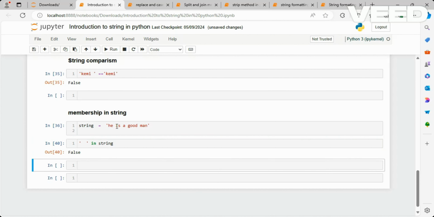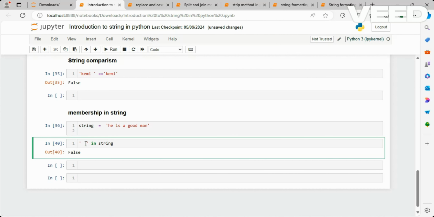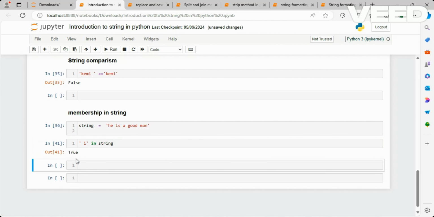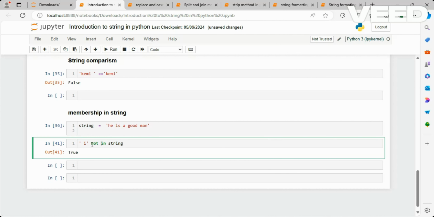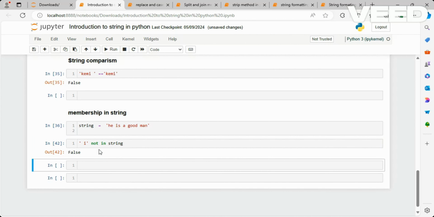So if I put space and I, which is this space and I here, you're going to say true because it is present in the string. And also we can use the not in operator here. So if I use not in here, you're going to get false because that is not true. Good. We are going to be ending this session here and until we meet in the next one.